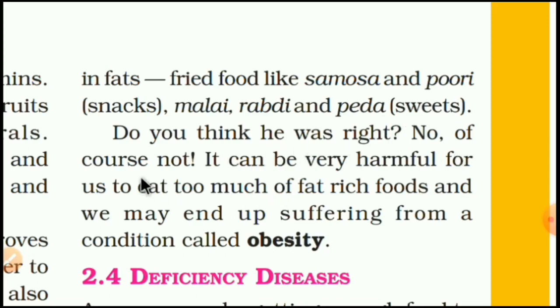No, of course not. It can be very harmful to us to eat too much fat-rich food, and we may end up suffering from a condition called obesity. So we should not eat only foods that provide fats, that is fried foods like samosa, puri, as well as sweets like malai, rabdi and peda. Why? Because all those provide us too much fat.